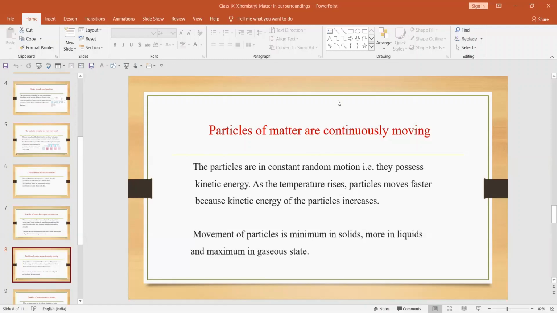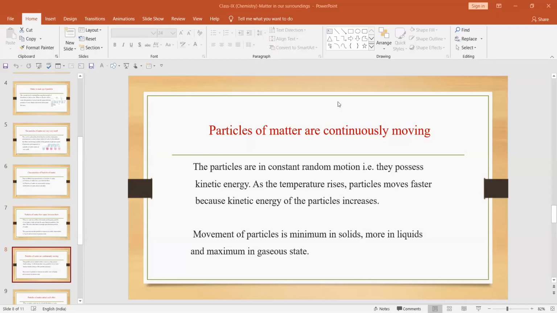And a time will come when the motion becomes almost negligible. वो कब आएगा? When the matter is subjected to minus 273 degree Celsius, and that is also equal to 0 Kelvin. अगर किसी सब्सटेंस को बहुत लो टेम्परेचर में रखा जाए, जैसे minus 273 डिग्री सेल्सियस, उसमें सारे इसके मोशन क्या हो जाएंगे? Almost become 0.